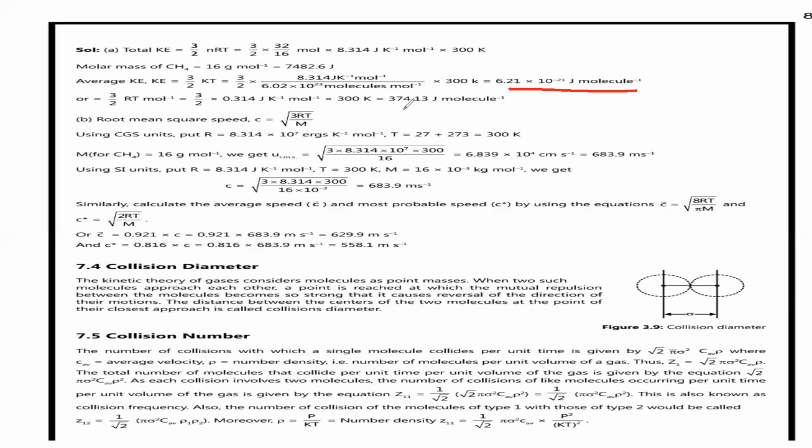So this is called average kinetic energy, that is 3/2 into 1.38 into 10 to the power of minus 23 joules per kelvin per molecule, so into 300.